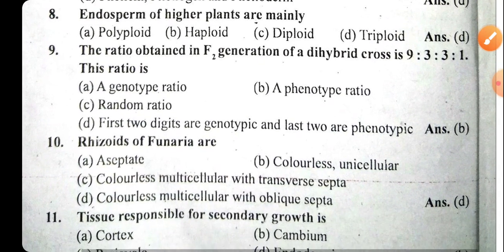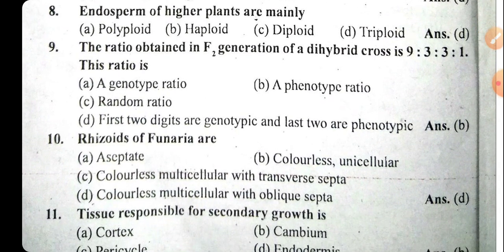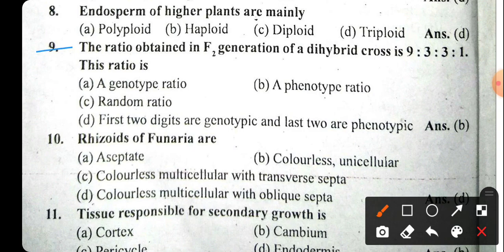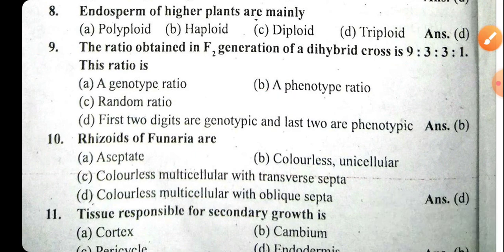Now the next question is about the dihybrid cross for the F2 generation in the genetics part, that is the ratio obtained in F2 generation of the dihybrid cross, 9:3:3:1. This ratio is the phenotypic ratio, and here we know the F2 generation in the dihybrid cross possesses the genotypic ratio 1:2:2:1:4:2:2:1. The right answer will be B, the phenotypic ratio.